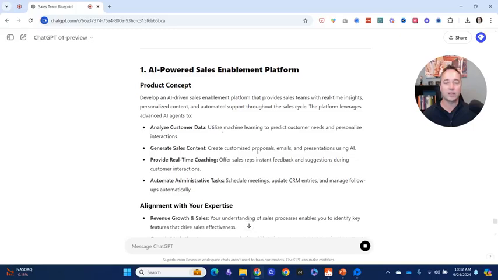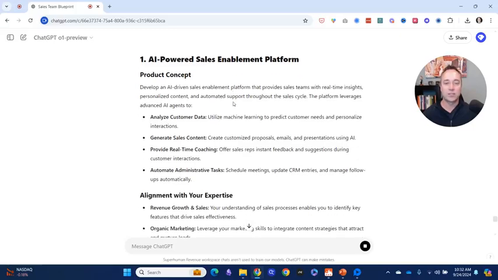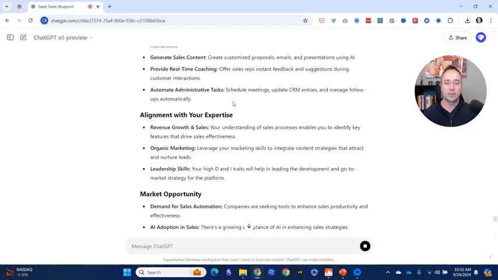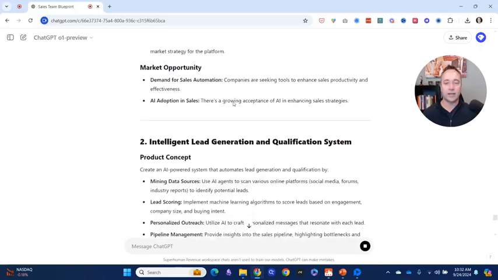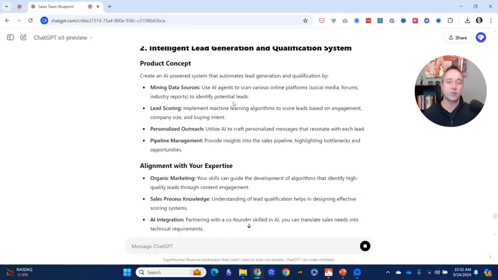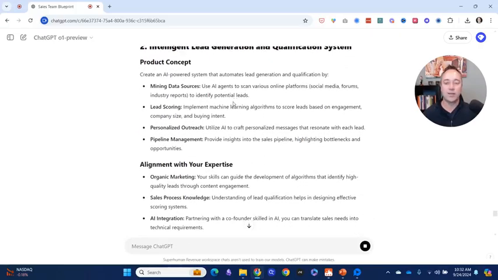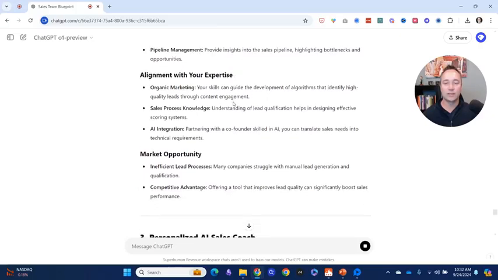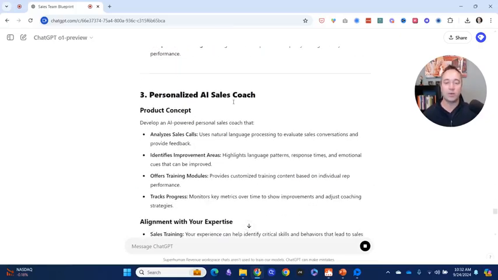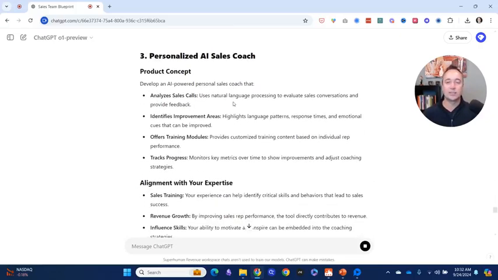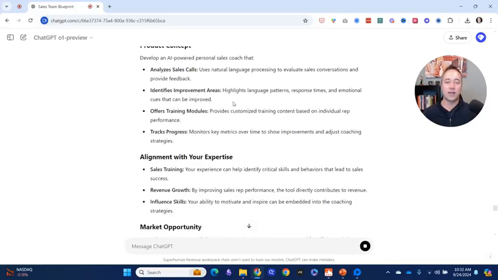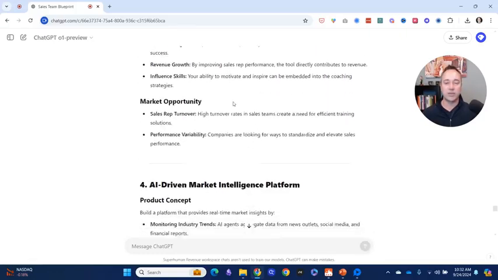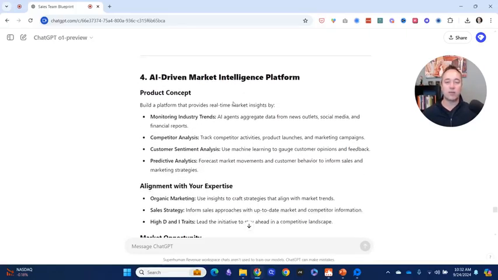Okay, AI powered sales enablement platform. Interesting. Alignment. All right, yeah, aligns there. Intelligent lead generation and qualification system. Mining data, lead scoring, organic market. Okay, so it picked up on that. Personalized AI sales coach. Natural language to evaluate sales conversations, market opportunity, market intelligence platform.